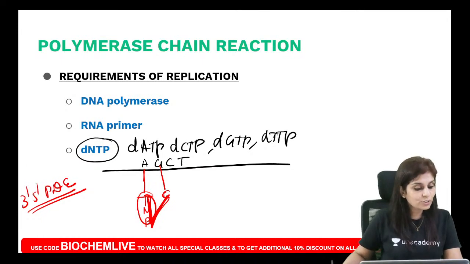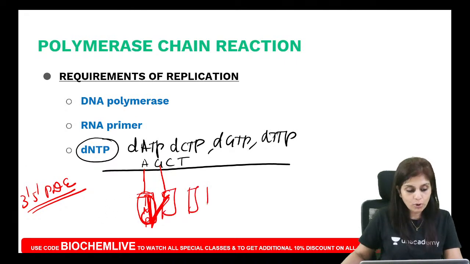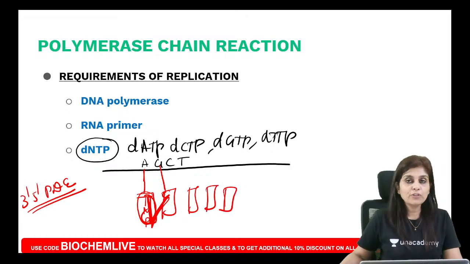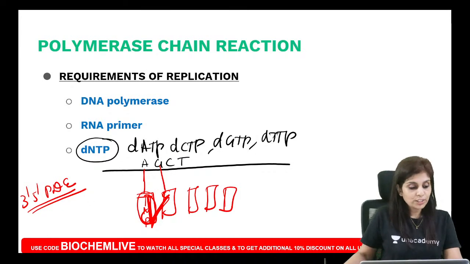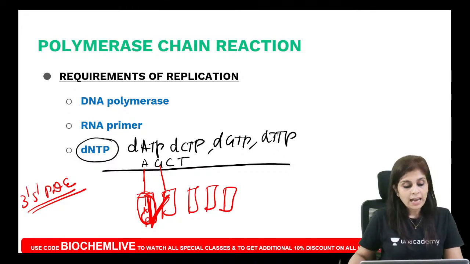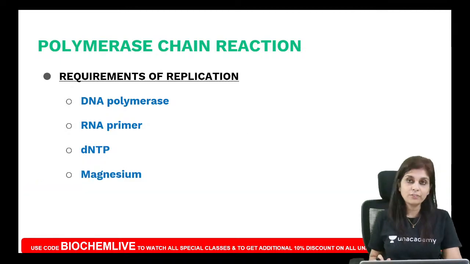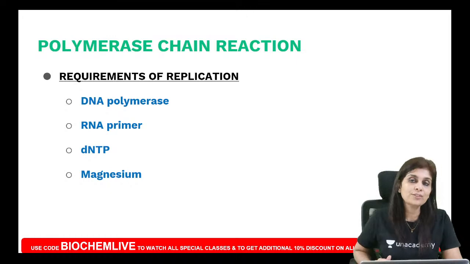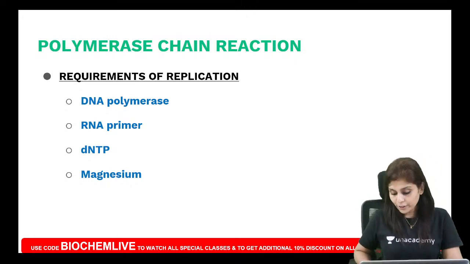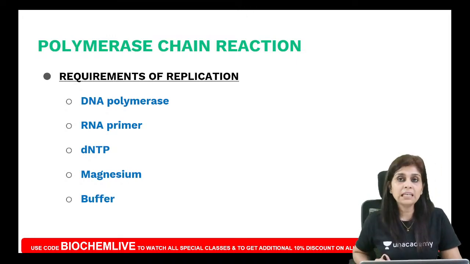Is that clear to all of you here? Though we know that it's a monophosphate nucleotide that is present in any polynucleotide chain, it is not enough if you supply monophosphate nucleotides. You should supply it with complementary nucleotide triphosphates. Okay, that's the third requirement. Then you need magnesium or manganese to act as a catalyst. That is the fourth requirement. And then you need a buffer to maintain the pH.